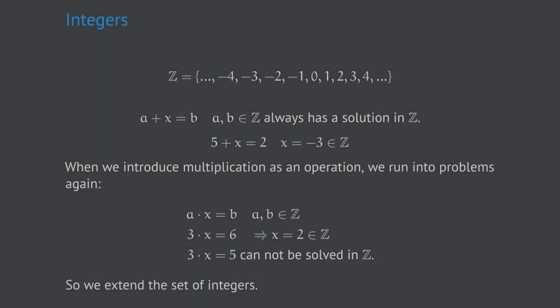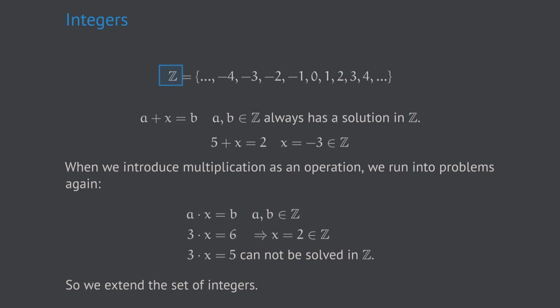Obviously, the extension we want to do to the natural numbers is to add the negative numbers as well as the number 0. We call these numbers integers and we denote them by a capital Z. Again, note the double strike bar in the middle.